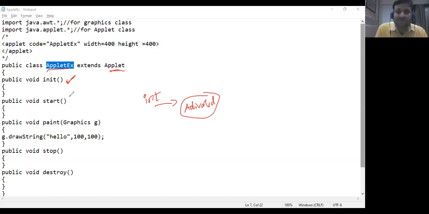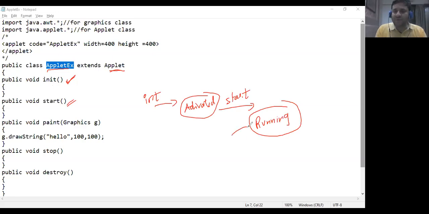Now, automatically start with what we write in the init method. Normally, if I'm creating a form, I can add buttons, background color, foreground color. Such initial static state of a form can be specified in the init method. Now, after the init method, the start method is automatically invoked.